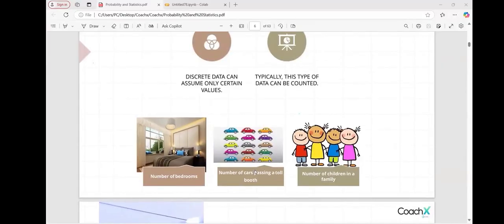Can you tell me, Sajid, what did you say just now? How is passing a toll booth continuous data? We can count the number of cars which are passing, right? Can I have some time to explain? Yeah, please.